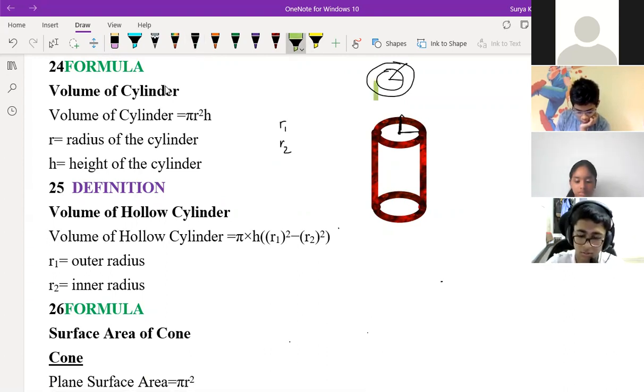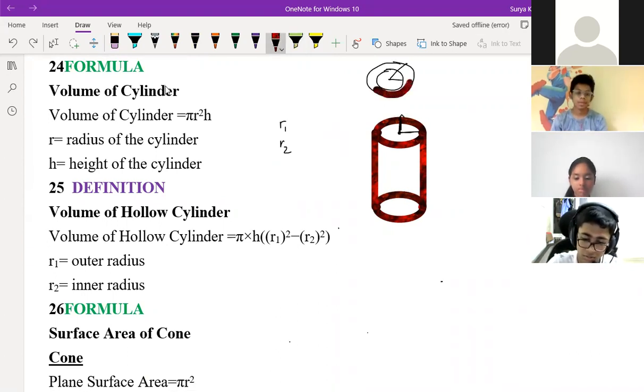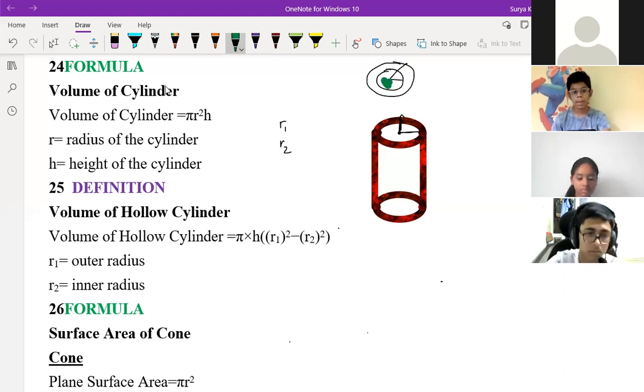Sir, could you tell me about this inner radius and outer radius once more? Yeah, 1 minute. See, some thickness will be there. From the top of the cylinder, if you see, everyone just try to understand here. If you see the top part of this thing, this is hollow cylinder. Nothing is there inside here. This green part, there is nothing over here. This is hollow from top.